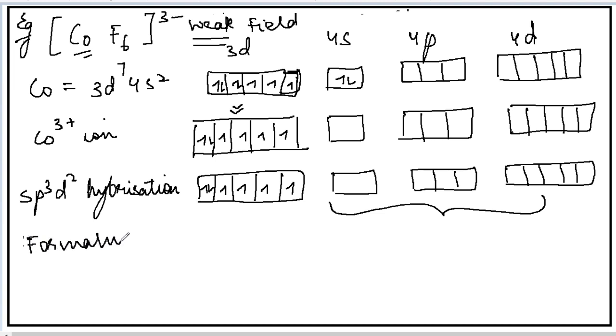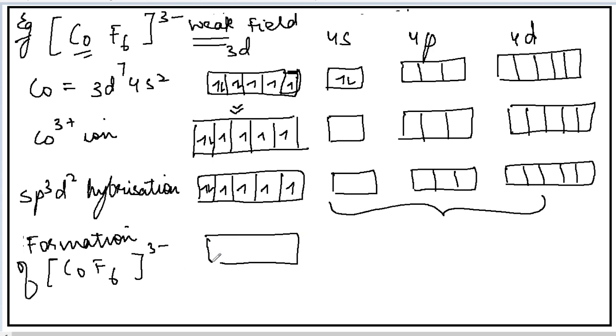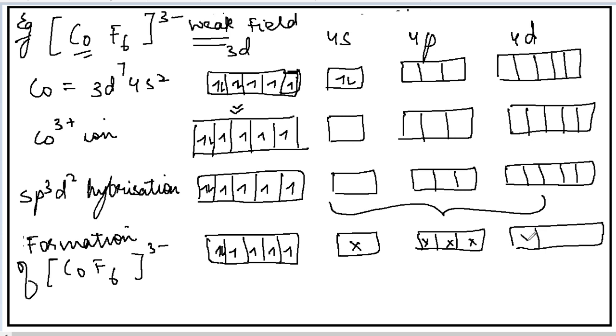Okay. Now next will be the formation of the complex. How will the complex be formed? When there will be donation of the electrons from the 6 fluoride ligands to these orbitals. Again I am going to denote the ligands by the help of a cross sign. Okay, so here there will be 6 fluoride ions that will be donated.